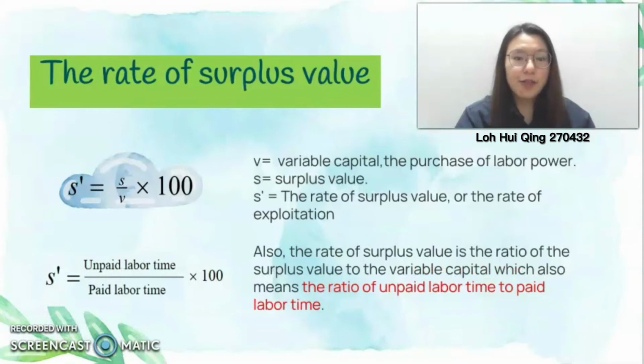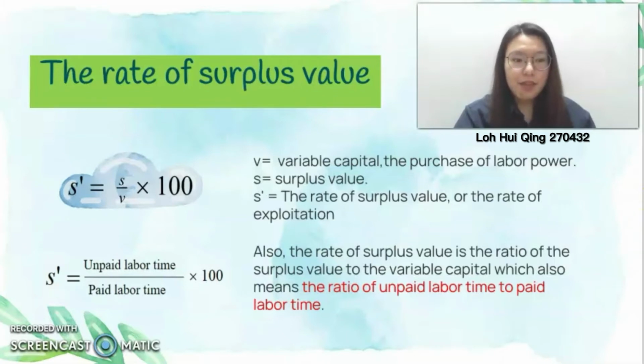Okay, next will be the rate of surplus value, which is the rate of exploitation. There are two formulas: S prime equals S over V times 100, and S prime equals unpaid labor time over paid labor time times 100. From the first formula, V is the variable capital, the purchase of labor power, and S is the surplus value. S prime is the rate of surplus value or the rate of exploitation.